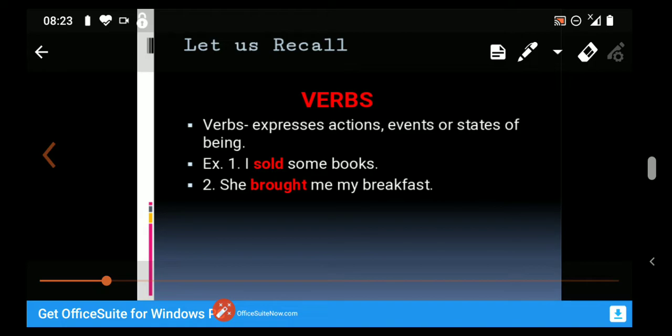See the given examples. Number 1, I sold some books. She brought me my breakfast. In the first example, sold is an action done by the subject I. So here it is the verb. In the second sentence also, brought is an action done by the subject she. Here also brought is a verb. So what is a verb? A verb is a word that expresses an action done by the subject.